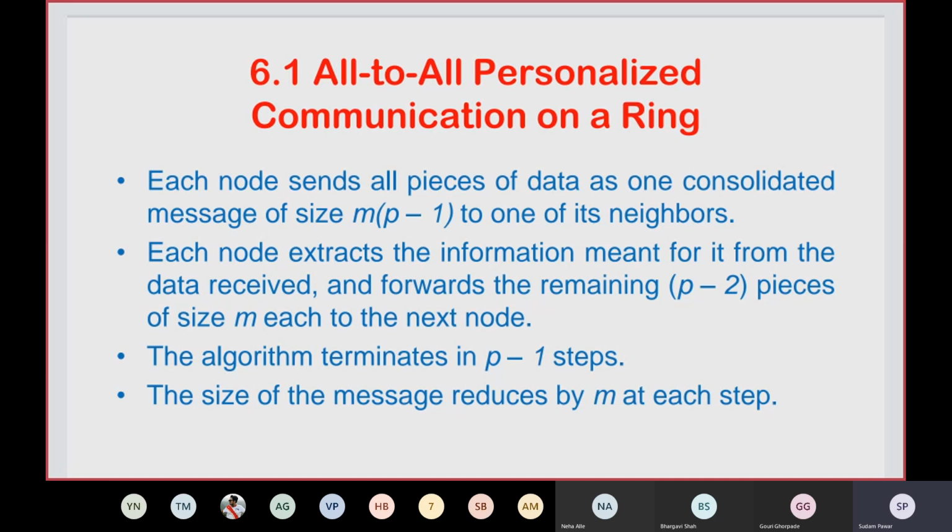Each node extracts the information meant for it from the data received and forwards the remaining p minus 2 pieces of size m each to the next node.